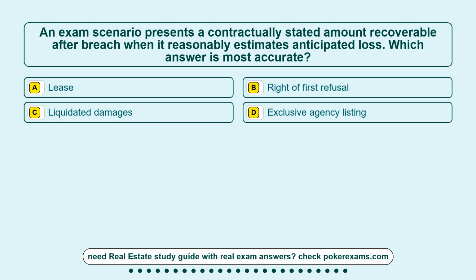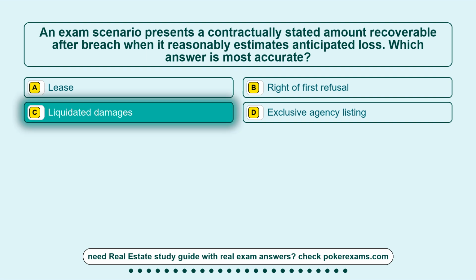Question 5. An exam scenario presents a contractually stated amount recoverable after breach when it reasonably estimates anticipated loss. Which answer is most accurate? Option A, lease. Option B, right of first refusal. Option C, liquidated damages. Option D, exclusive agency listing. The correct answer is option C, liquidated damages.